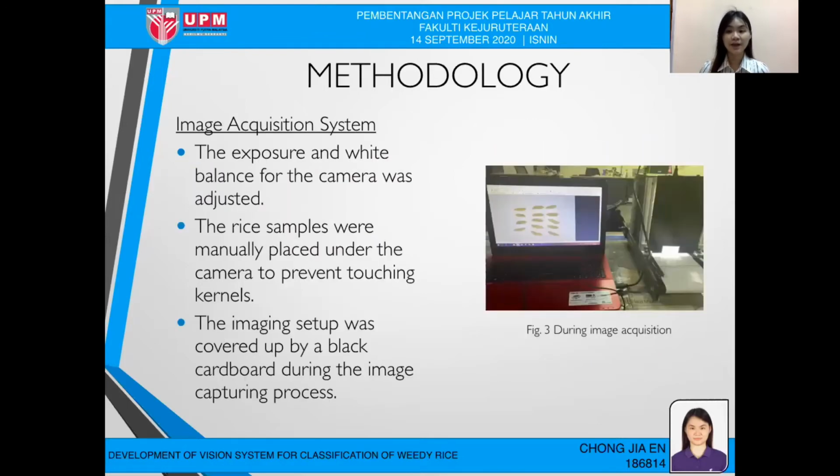The black cardboard is used to cover the system when the image acquisition is carried out, so that it won't be affected by environmental noise and won't affect the process when I capture the images.